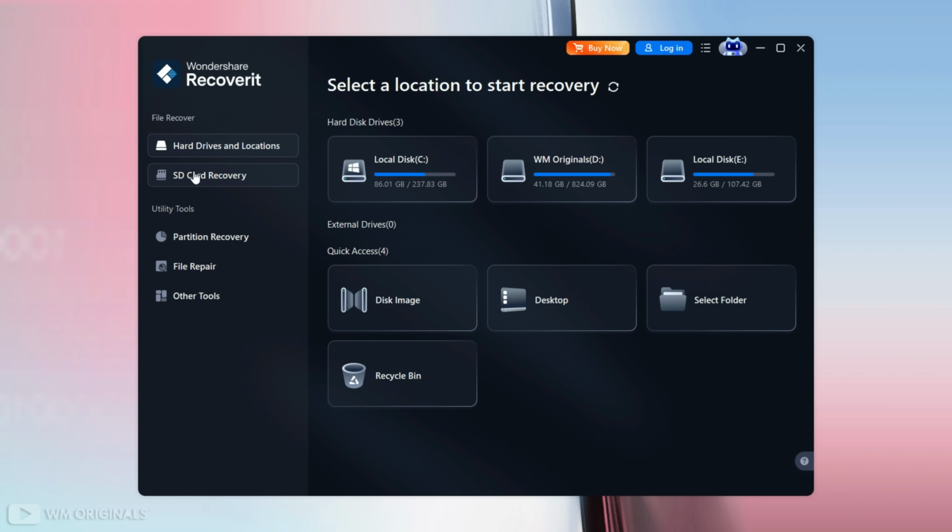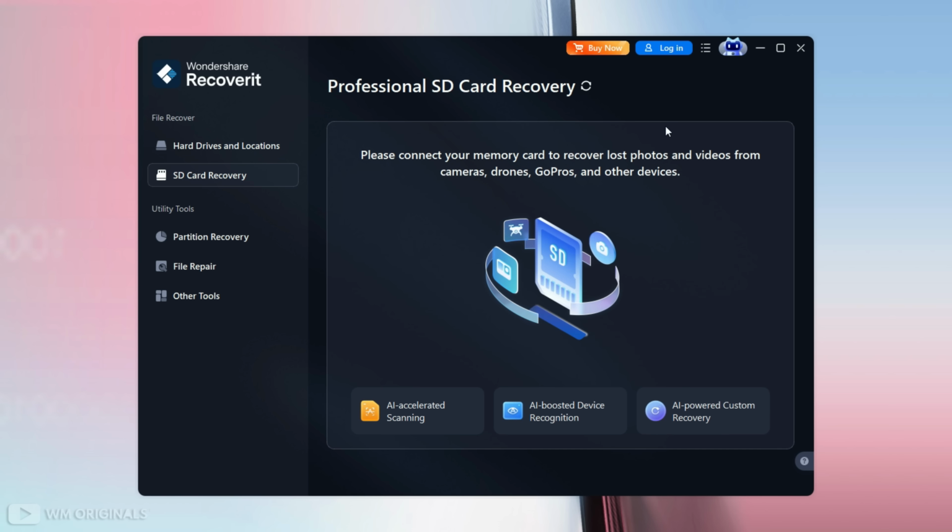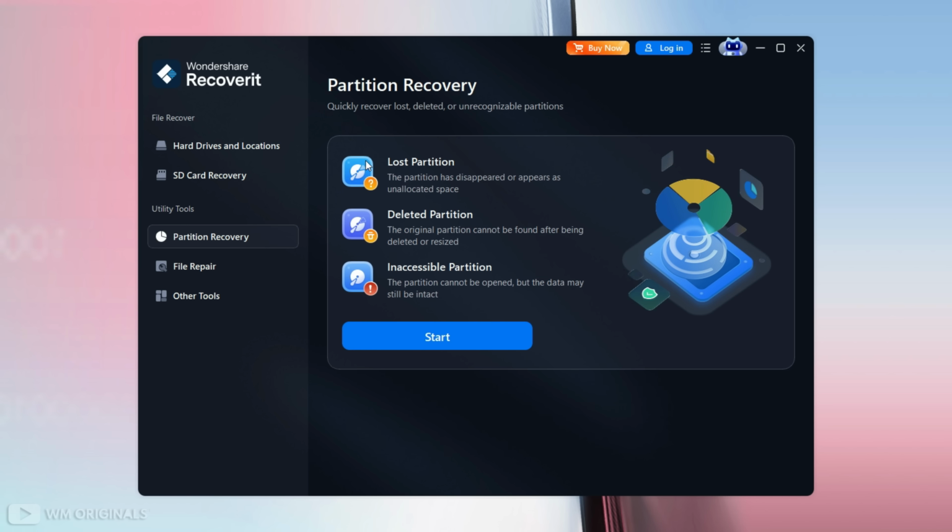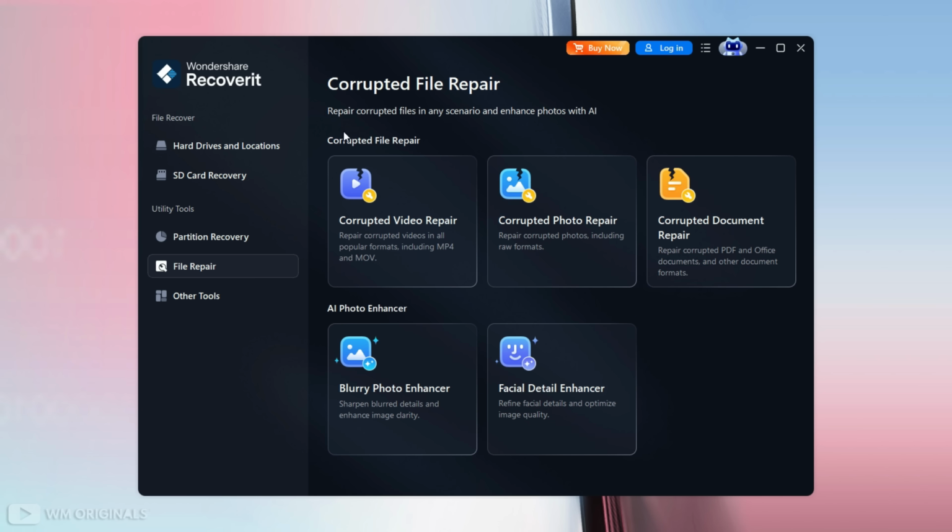Next, in file recover, we get SD card recovery that can help to recover deleted photos and videos from SD card. Thereafter, in utility tools, we get partition recovery that helps to recover data from a lost partition, deleted partition, or inaccessible partition. Next, we get file repair, with options like corrupted video repair, corrupted photo repair, corrupted document repair, and in AI photo enhancer, we get blurry photo enhancer and facial detail enhancer.